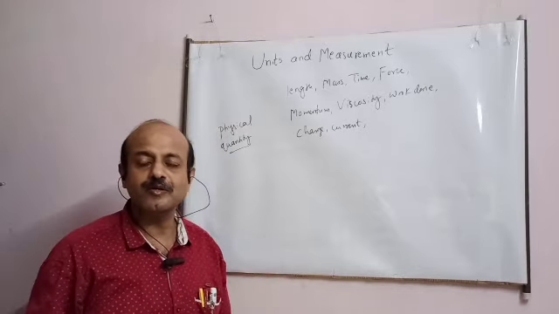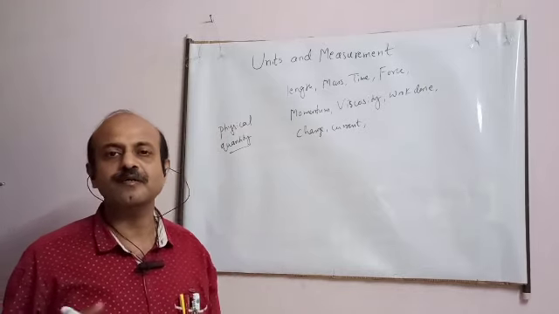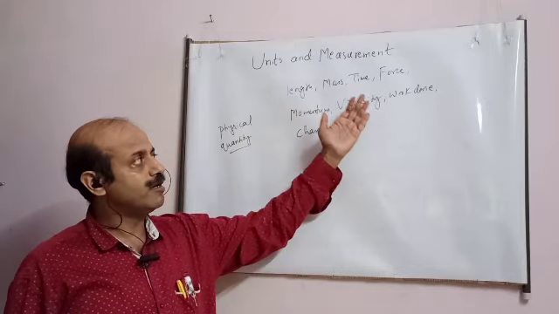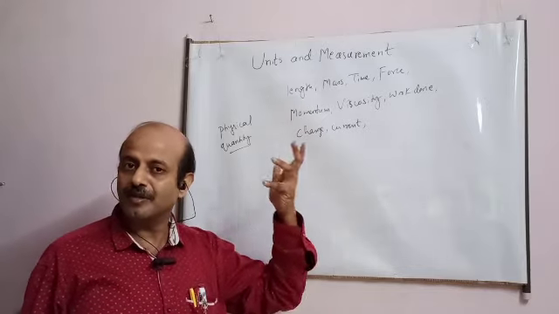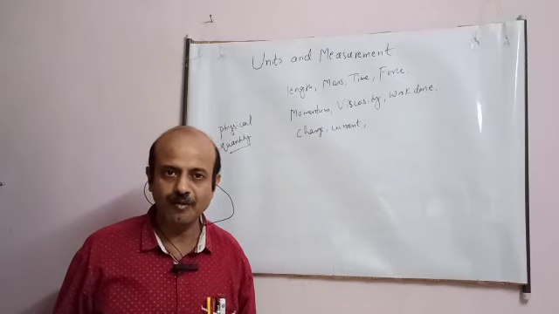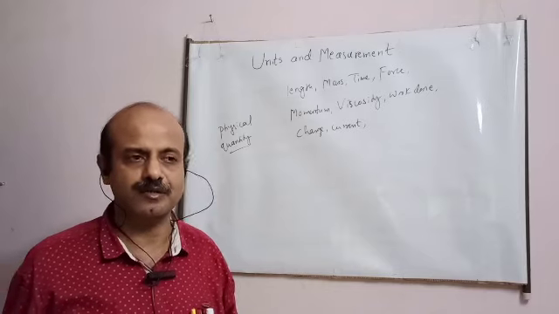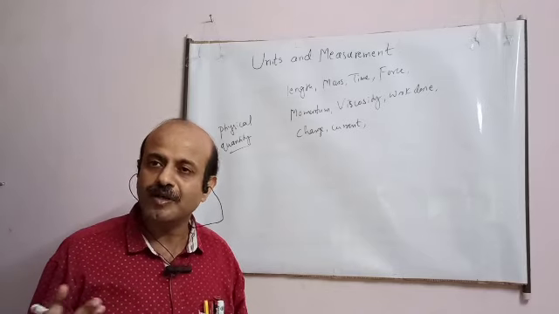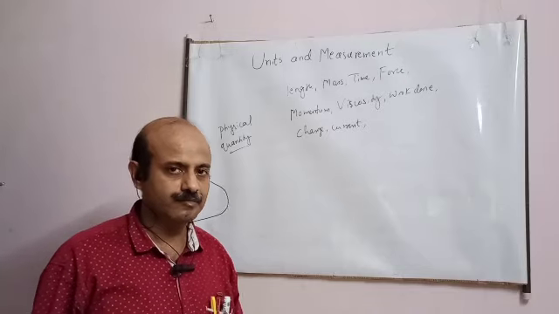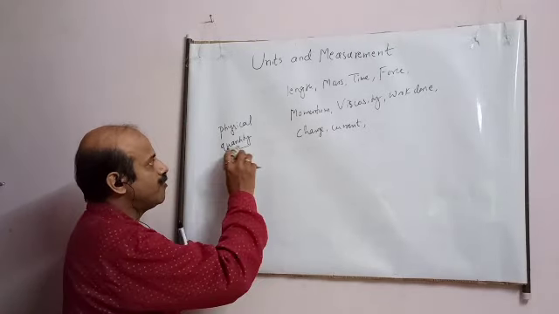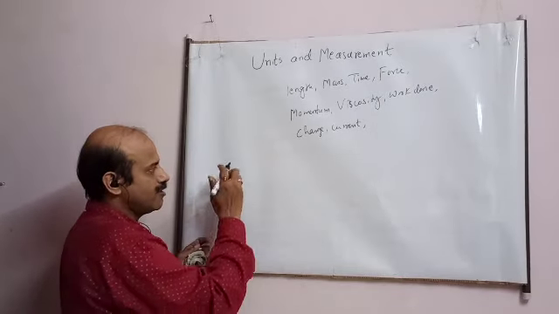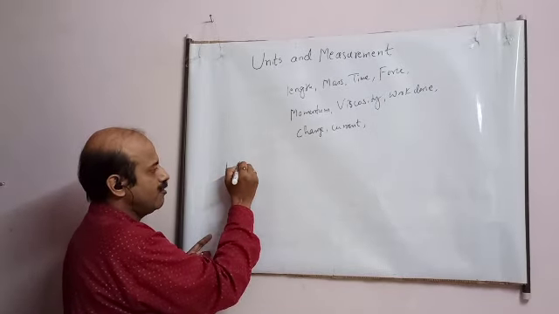Now, student, as I just now told you, every quantity measurement has a reference, it will have a unit. Now, if you have units for all the quantities, it will be very difficult to make units of all the quantities, and even if you make them, it will be very difficult to remember them. How will you remember the units of so many different quantities? So for this purpose, the quantities are divided into two parts. First is known as fundamental physical quantity.